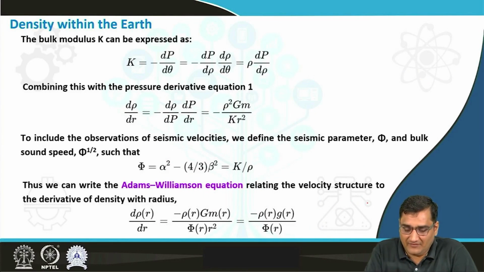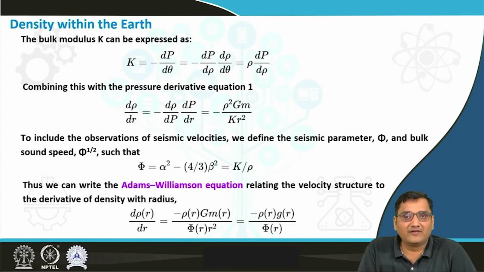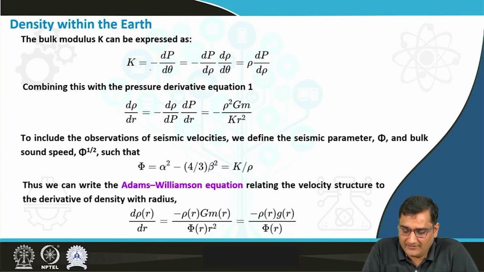Then if we express the bulk modulus K as the negative of the differential pressure by dilatation, it will be equal to minus dP by d theta.